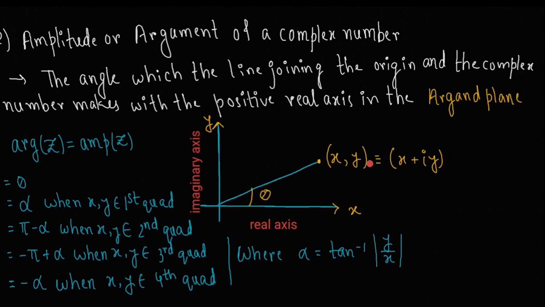Say we take a complex number z equals x plus iy, whose coordinates are (x, y) in the Argand plane. Then we join the complex number with the origin by a line. Then the angle which the complex number z makes with the real axis is known as the argument of z. These are the rules which you need to apply to find the argument of a complex number when it is in any of the four quadrants.